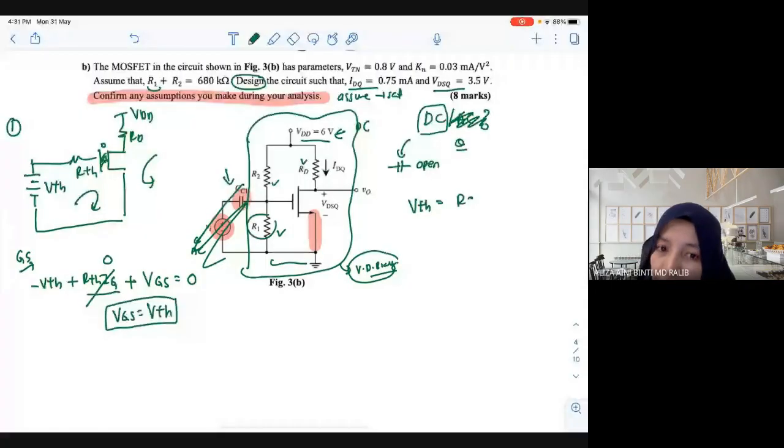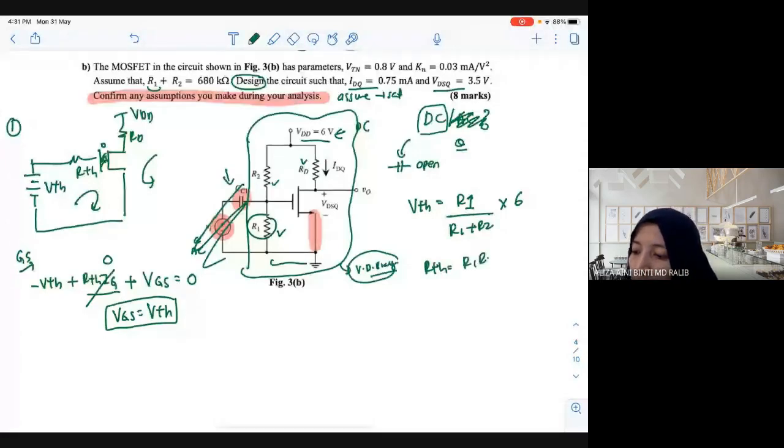Because it is a voltage divider. It always takes the below one, whether it is R1, R2 or R3. So please be careful here. Usually questions have R1 and R2, but here the question changed: R2 up, R1 down. So always the upper one becomes R1. VTH is R1 over R1 plus R2 multiplied by 6. RTH is equal to R1 R2 divided by R1 plus R2.